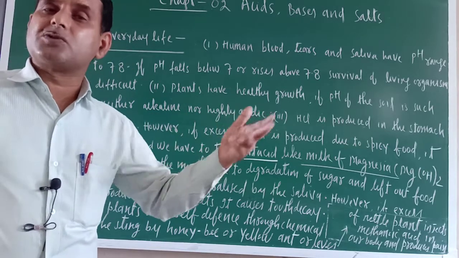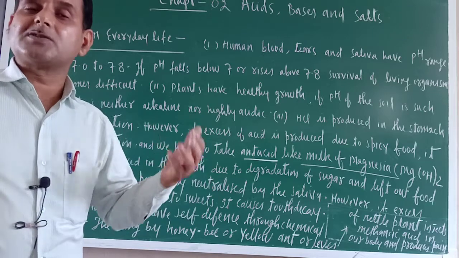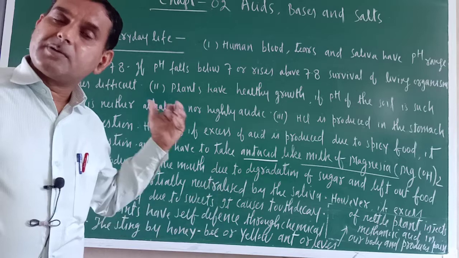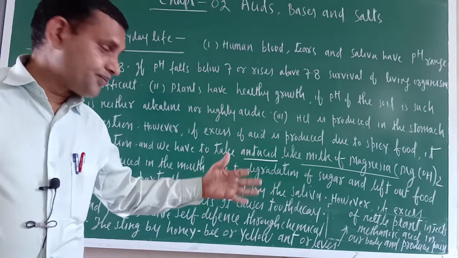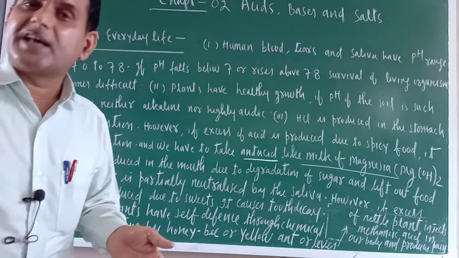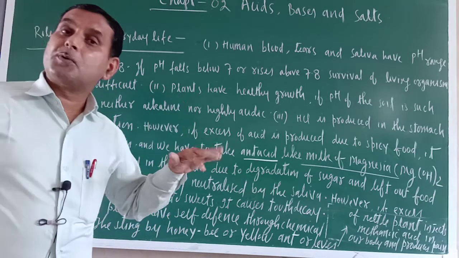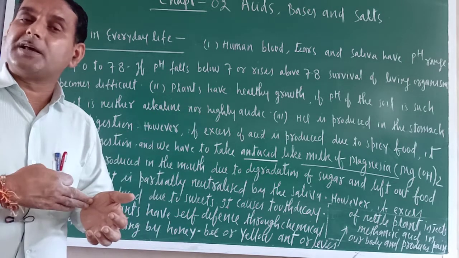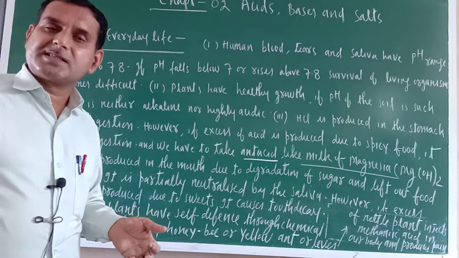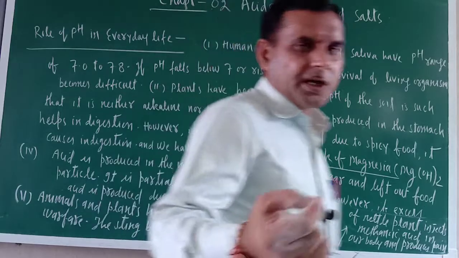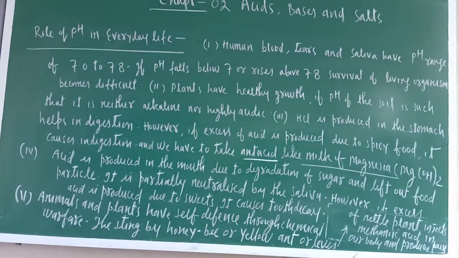Sodium hydrogen carbonate, baking soda. We apply these because the yellow wasp, honeybee and scorpion bites inject methanoic acid, and that methanoic acid produces the shooting pain and is acidic in nature. So how will it be neutralized? By applying a basic substance like calamine and sodium hydrogen carbonate. There is one more aspect of pH in everyday life. I will complete that also. Just a minute.